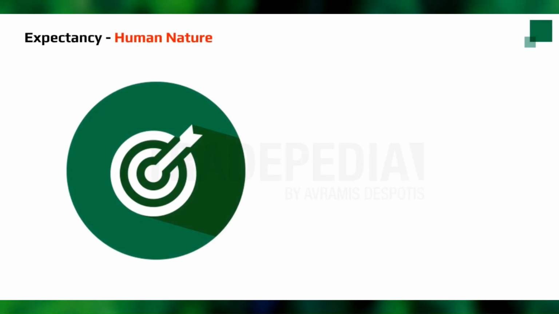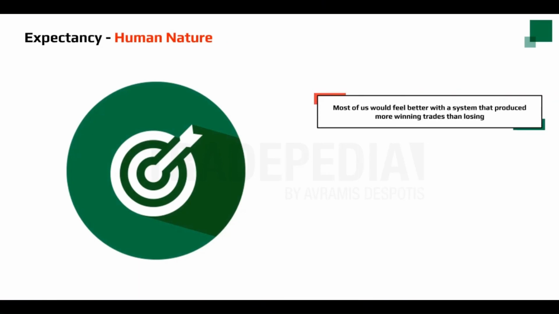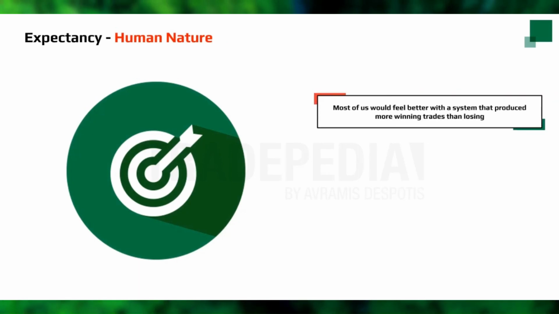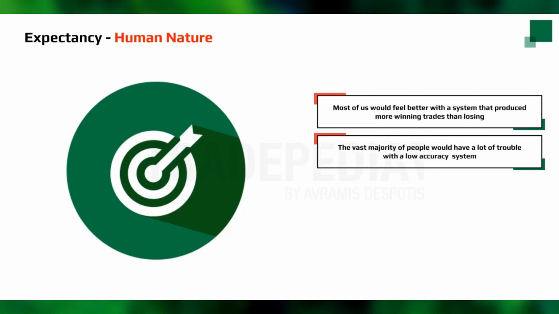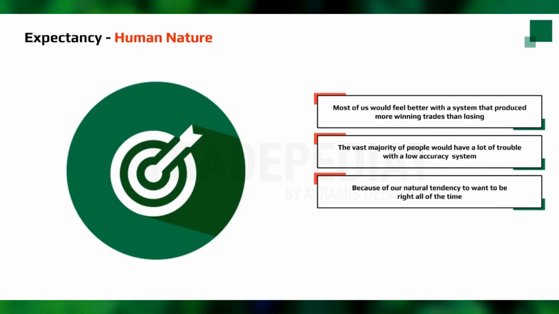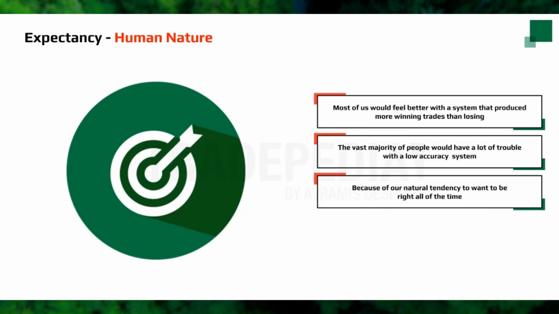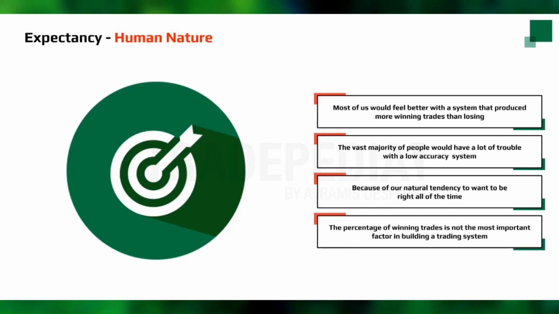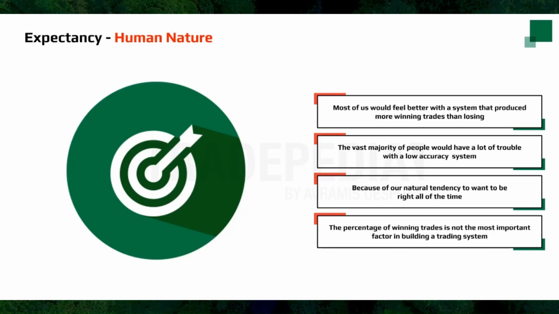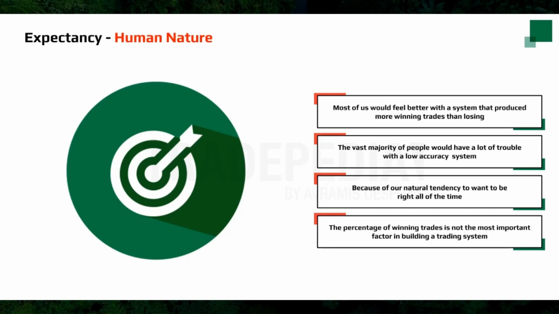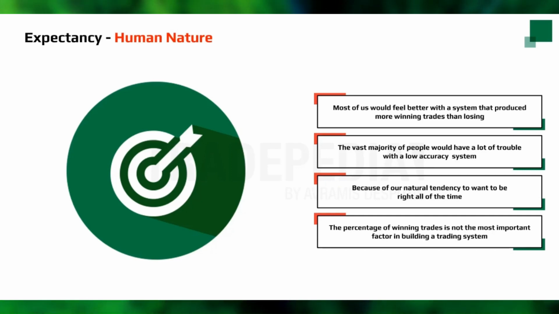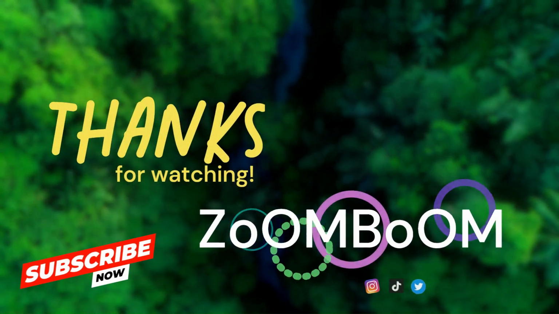The interesting thing is that most of us would feel better with a system that produced more winning trades than losing. The vast majority of people would have a lot of trouble with a low accuracy system because of our natural tendency to want to be right all of the time. Yet we can see by the previous examples that the percentage of winning trades is not the most important factor in building a trading system. While accuracy is important in trading, any conversation about accuracy must also include the concept of expectancy.